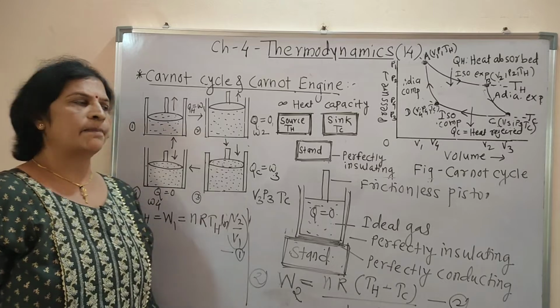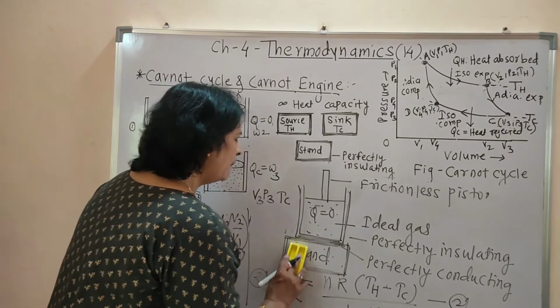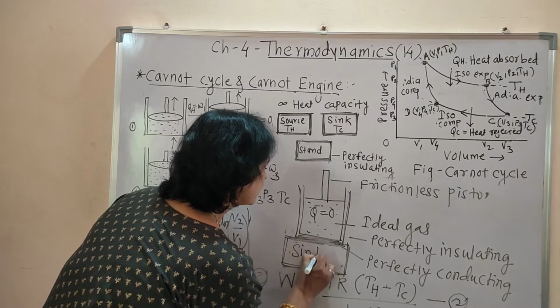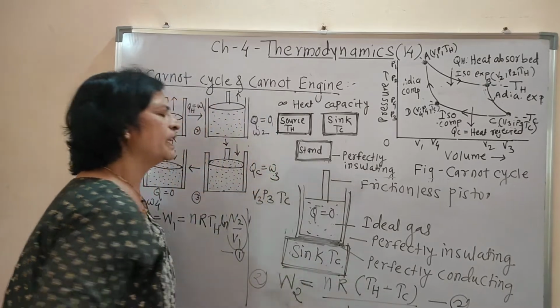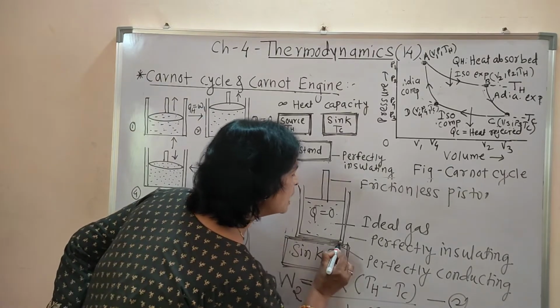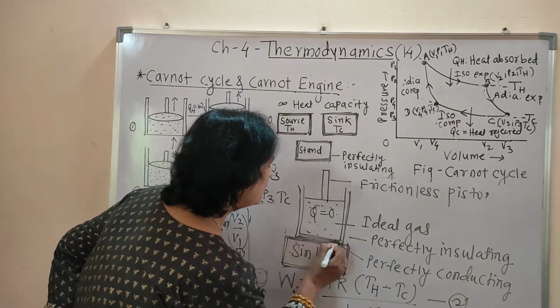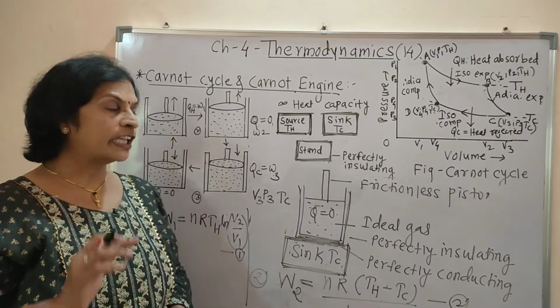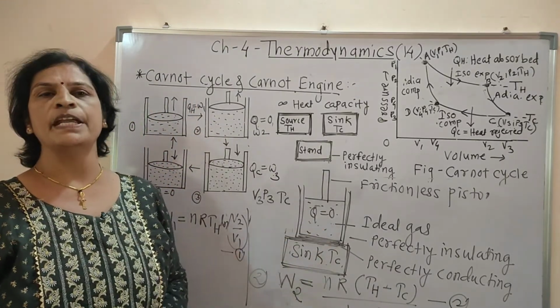Now, in the third step, we again keep this system on the sink, which is at constant temperature TC. The boundary and base of the sink are perfectly conducting, therefore there is an exchange of heat at constant temperature.